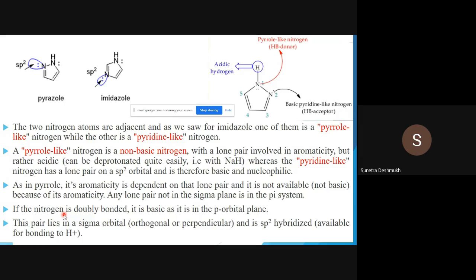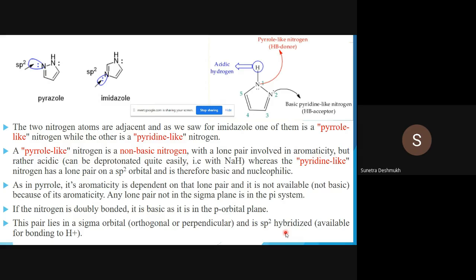This pair lies in a sigma orbital. So which nitrogen are we talking about? We are talking about the C double bond N nitrogen, which is pyridine-like. The nitrogen which is doubly bonded is basic, and its lone pair is present in the p orbital plane. This pair lies in a sigma orbital, orthogonal or perpendicular, and is sp2 hybridized, available for bonding to H plus. That means this lone pair is present in the p orbital plane.